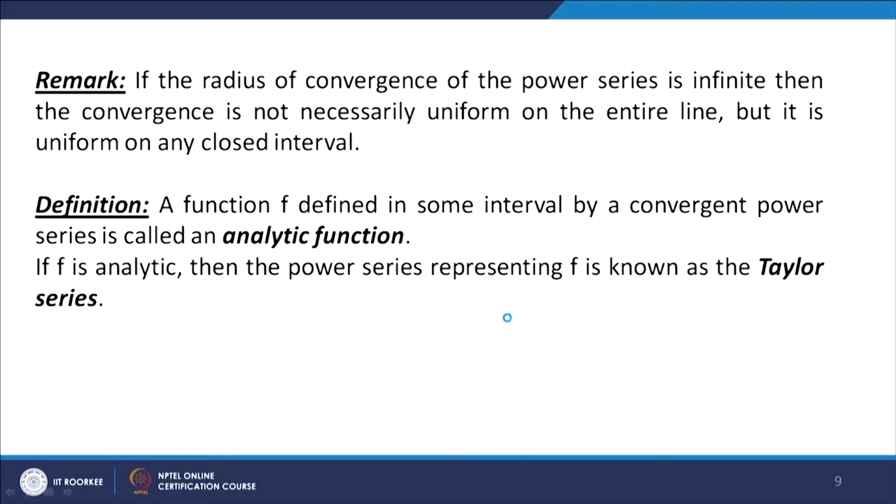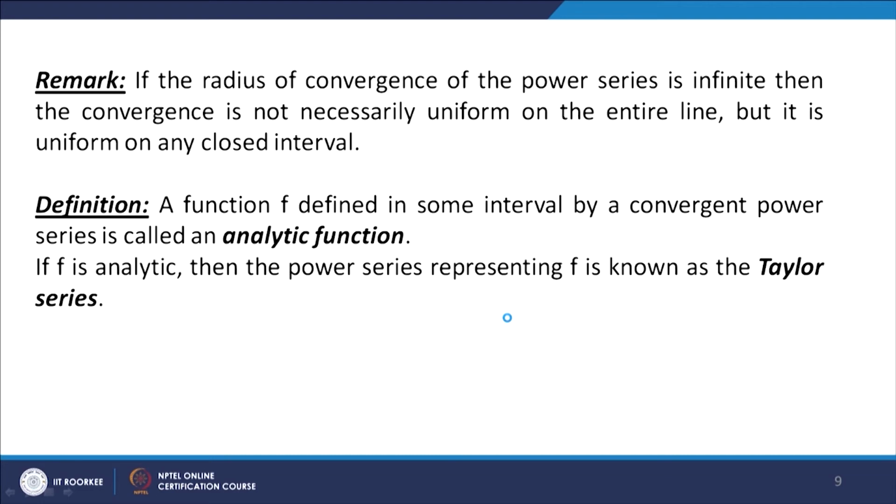So, this convergence is not uniform on the entire line, but it will be uniform on any closed interval. So, this is a remark which we have to notice.